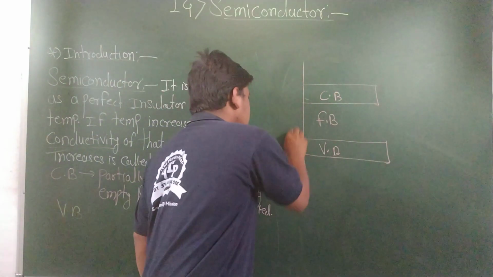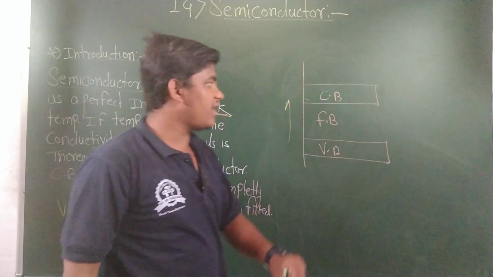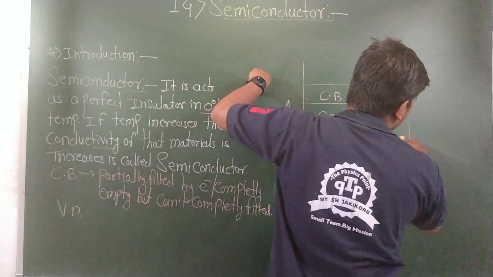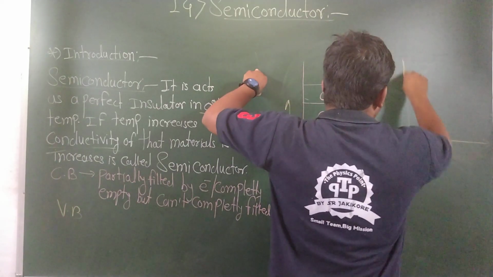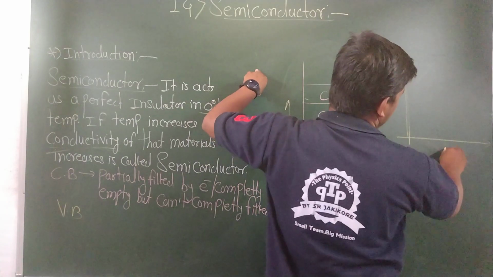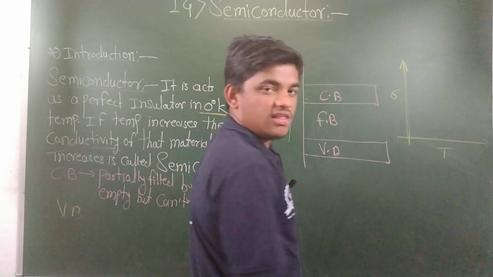If we are increasing the temperature, let's see one graph: temperature versus conductivity. This is the conductivity, I will write sigma, and on the x-axis I will take the temperature.